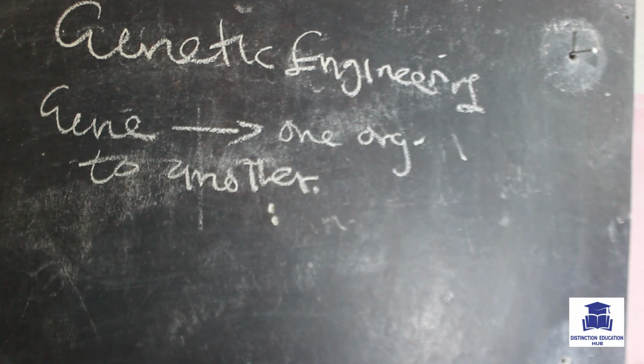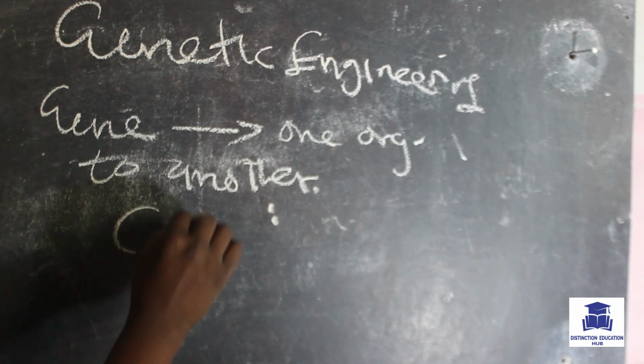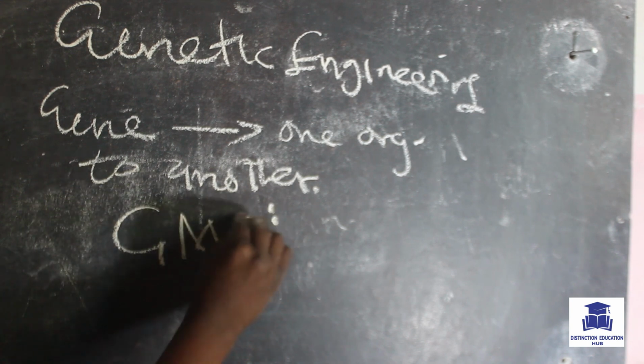That can be of the same species or of different species. So ideally, an organism carrying a modified gene, or a gene transferred from another, is called a genetically modified organism, known as GMO.